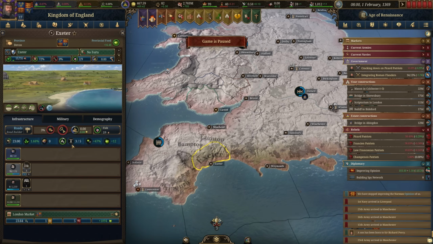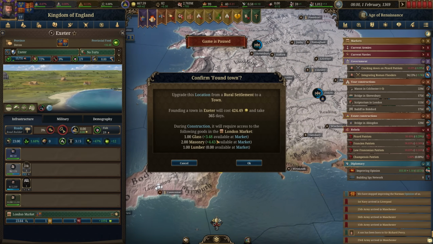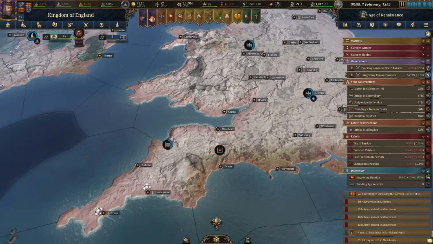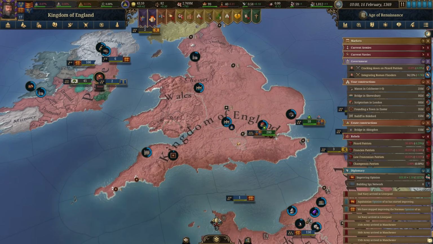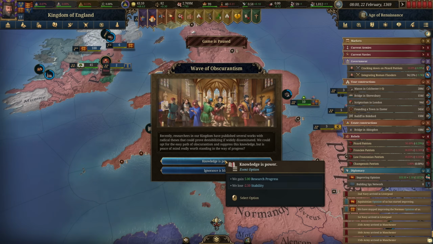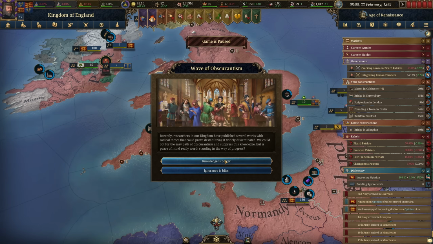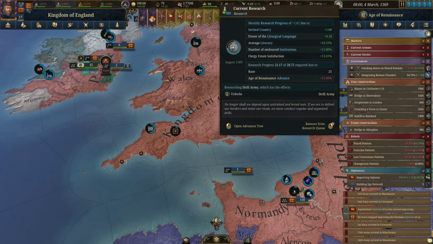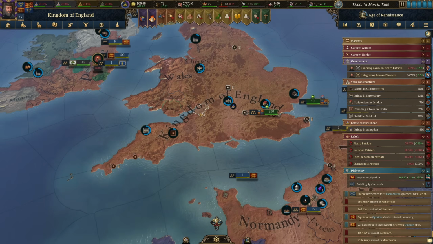Alright, so we have the money. Let's go ahead and make a new town. It's going to cost 424. That takes time for them to complete, a full year. And now the choice between research progress and stability, we're going to choose research progress. We've got a lot of tech to research. This is going to get us that drill army, but we really need the armories.